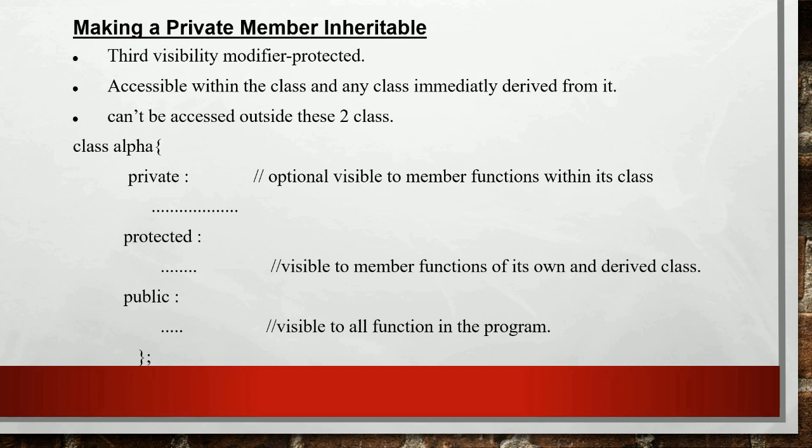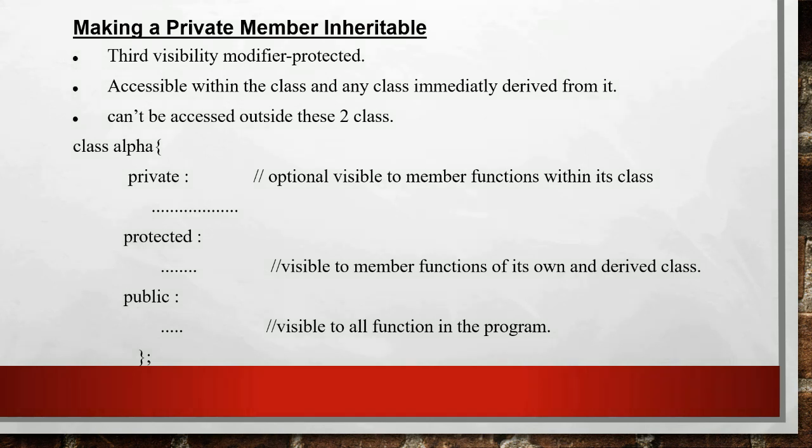In the main function, we can call only the derived class functions. What can be done if any private data needs to be inherited? This can be achieved by modifying the visibility limit of the private members. C++ provides a third visibility mode called protected. A protected member is accessible by the member functions within its class and any class immediately derived from it. And it cannot be accessed by functions outside these two classes.